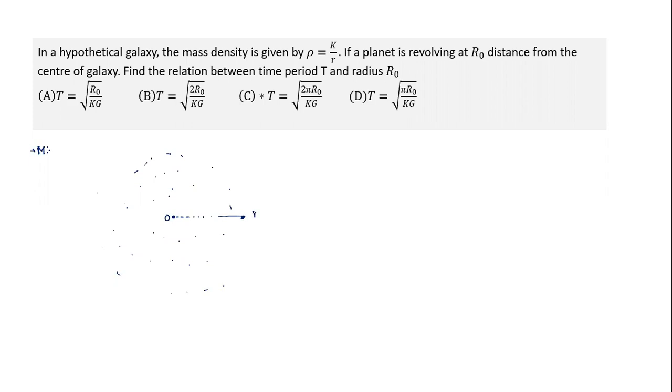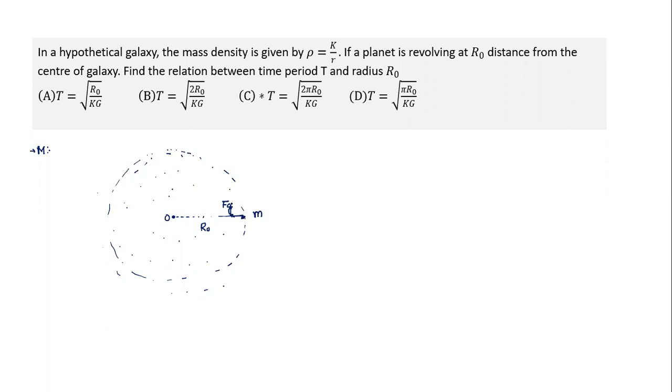In this space, there's a planet which is undergoing orbital motion. Let's say this planet has mass m. It is orbiting in a radius of r naught. So this is the kind of orbital path it has. We need to find the time period. In all such cases, the gravitational force of attraction acts as the centripetal force. So we solve such a question by equating gravitational force of attraction to centripetal force.